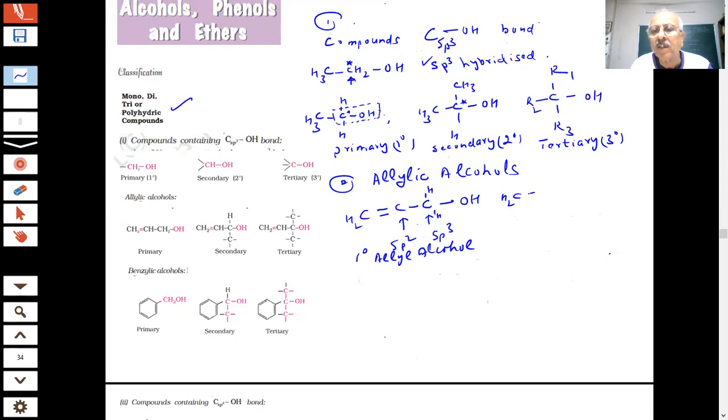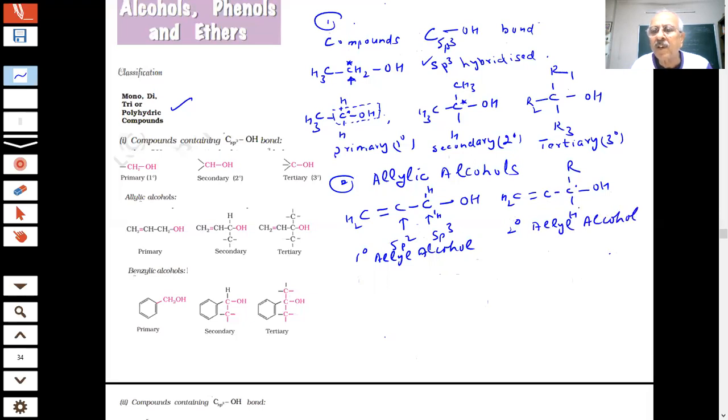Okay. If I write like this, students, see, if I put an R group here and OH group here, this is H. Now, what type of allyl alcohol is this? This is an allyl alcohol. What type is this? This carbon is attached to how many carbon now, students? 1, 2. So 2, sir. 2 degree allyl alcohol, secondary allyl alcohol, student.